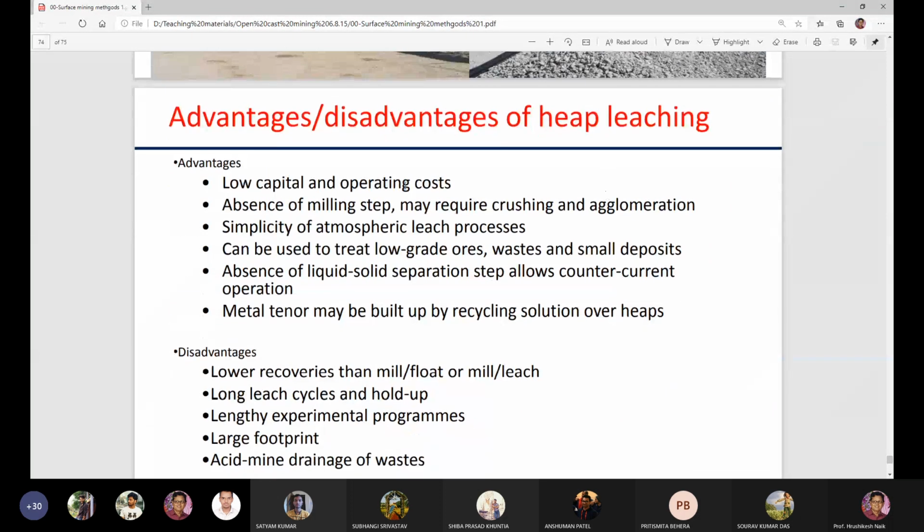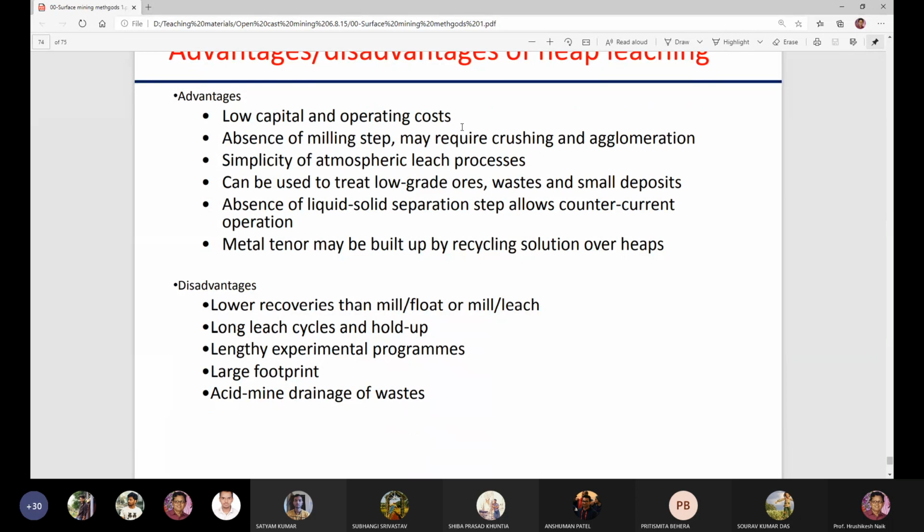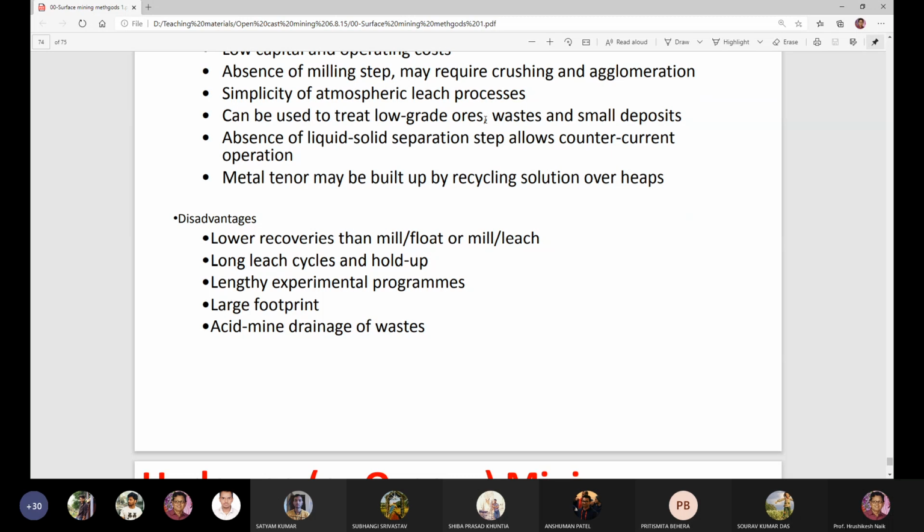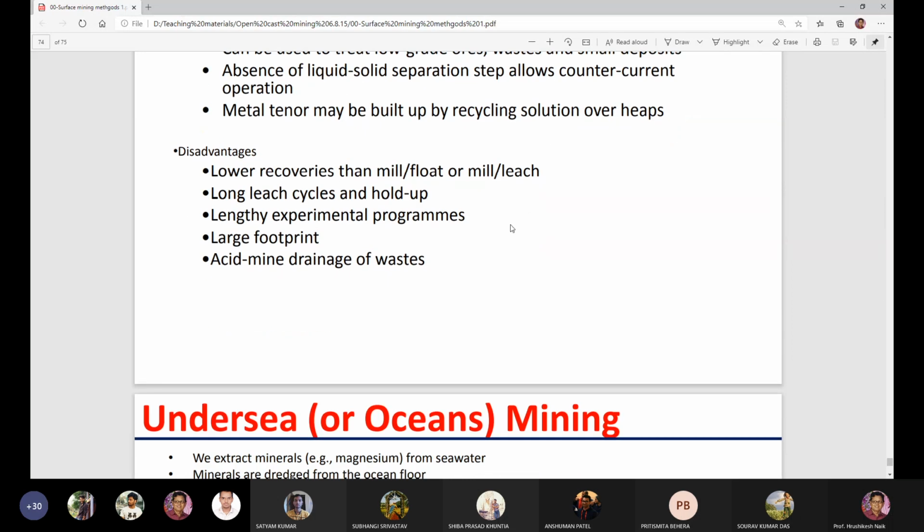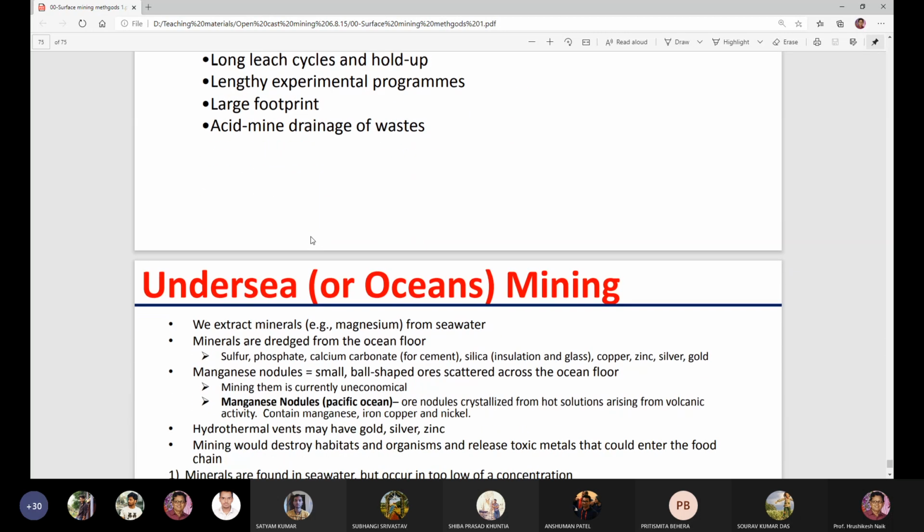Advantages of this heap leaching: the advantage is low capital and operating cost, absence of milling step, may require crushing and agglomeration, simplicity of atmospheric leach processes, can be used to treat low-grade ores, waste and small deposits, absence of liquid-solid separation step, allows countercurrent operation, metal tenor may be built up by recycling solution over heaps. Disadvantages of this method: lower recoveries, long leach cycles, lengthy experimental program, large footprint, acid mine drainage problem is there.